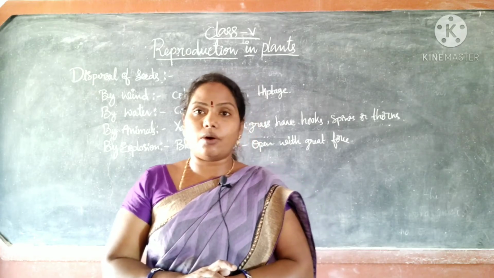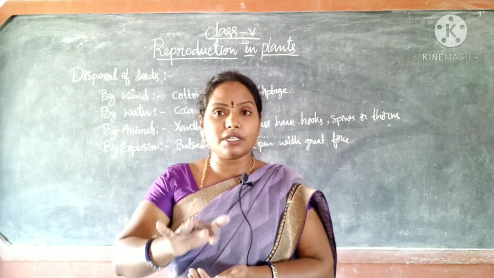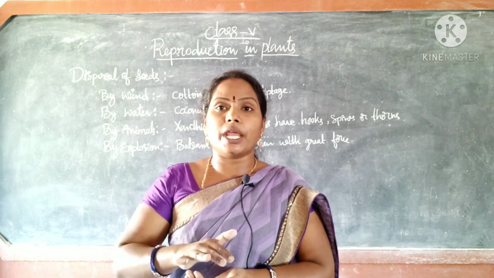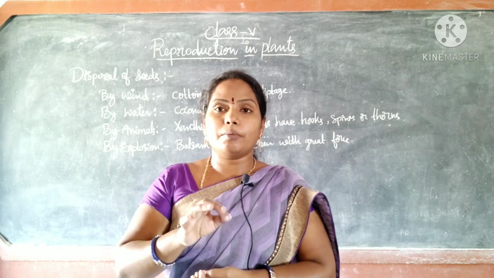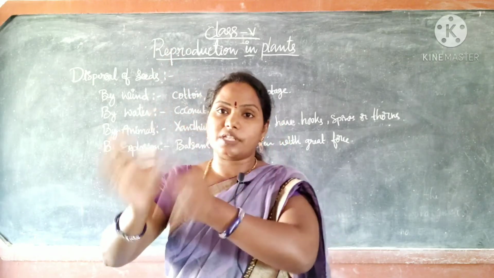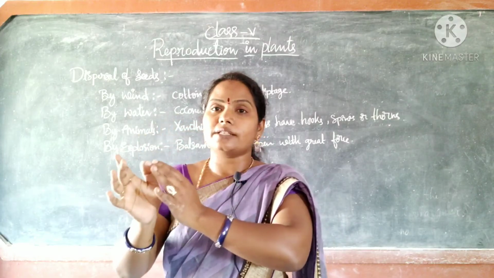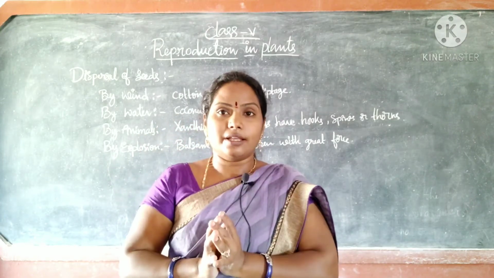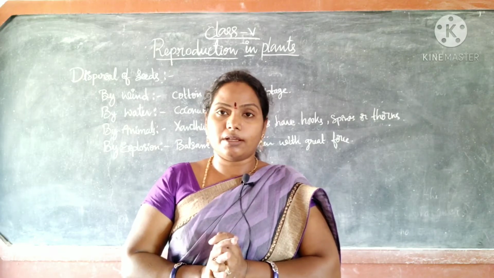Try it at your home. Sow the seeds and observe how they are growing, and note down the growth. Make a table: first pot, second pot, first 3 days, second 3 days, and write your observations. Then you will understand the topic clearly.